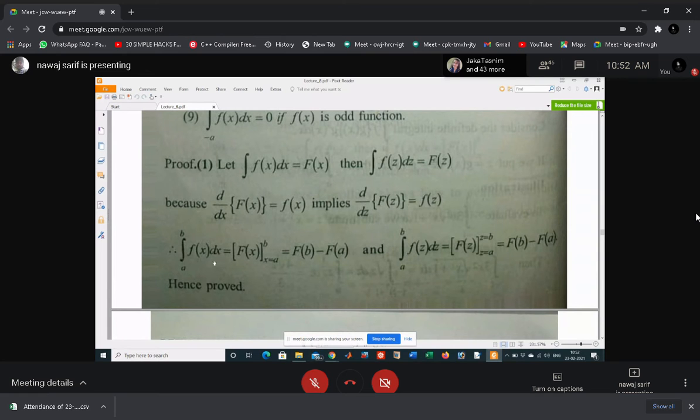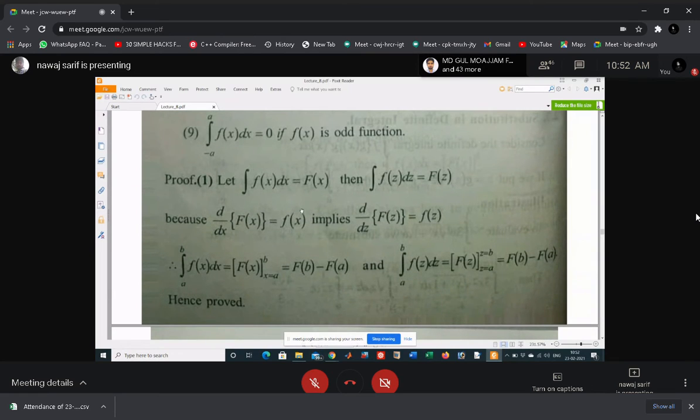For the first property, you are given that integral a to b f(x) dx equals integral a to b f(z) dz.